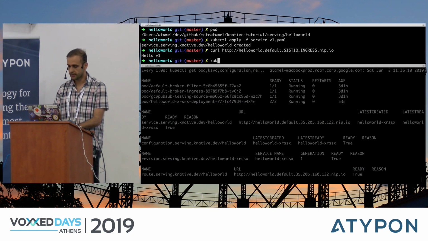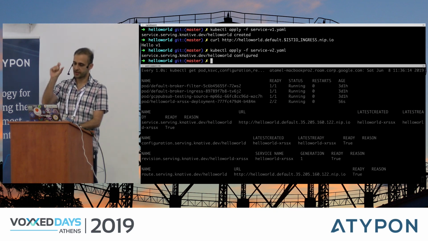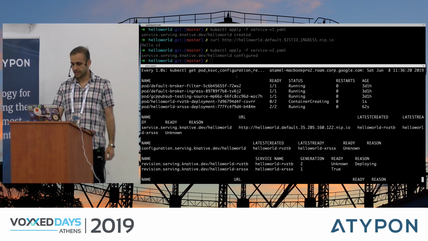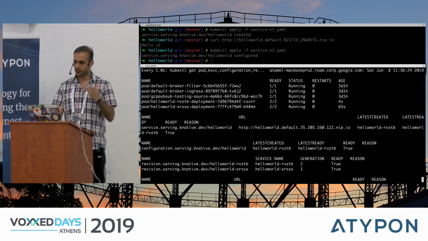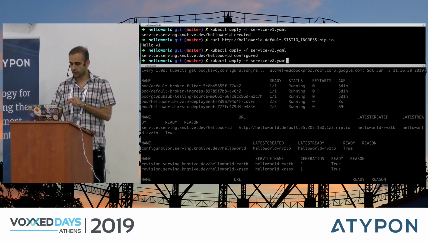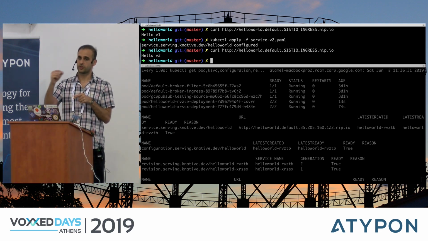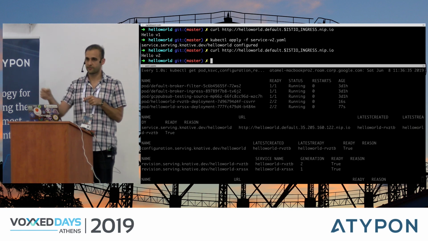So I come back here, and I do kubectl apply, but instead of v1, let's apply v2, which changes the environment variable. Then if you come back here, you will see that immediately Knative realized that change and is creating a new container for the new revision. The new container is running, and it already updated the route to point to that revision. So if we do a curl to the same address, now it says hello v2. So it already updated the traffic to go to the same version.